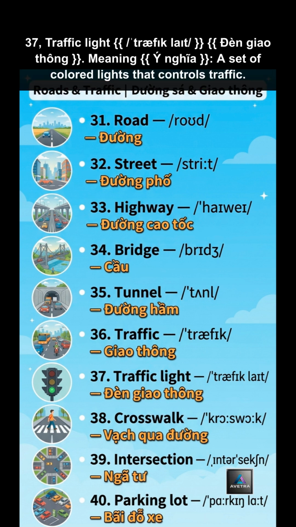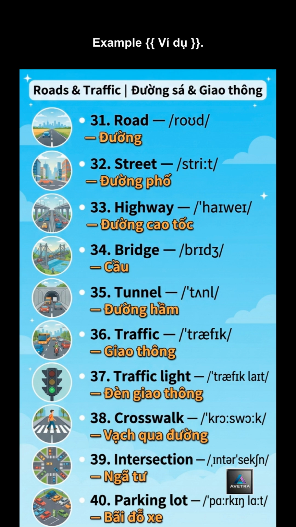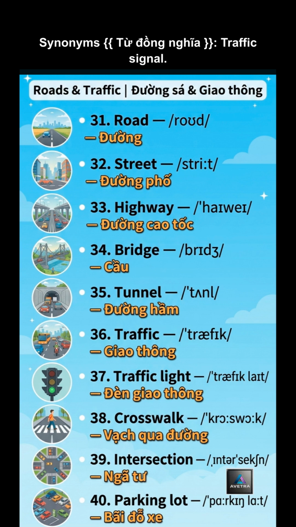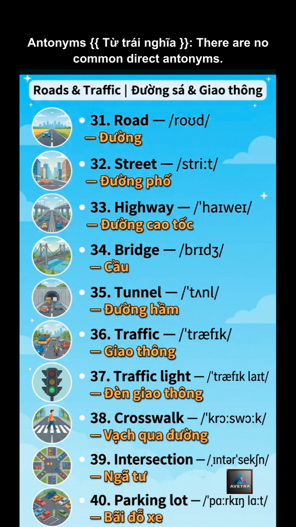37. Traffic light. Meaning, a set of colored lights that controls traffic. Example: stop at the red traffic light. Synonyms: traffic signal. Antonyms: there are no common direct antonyms.